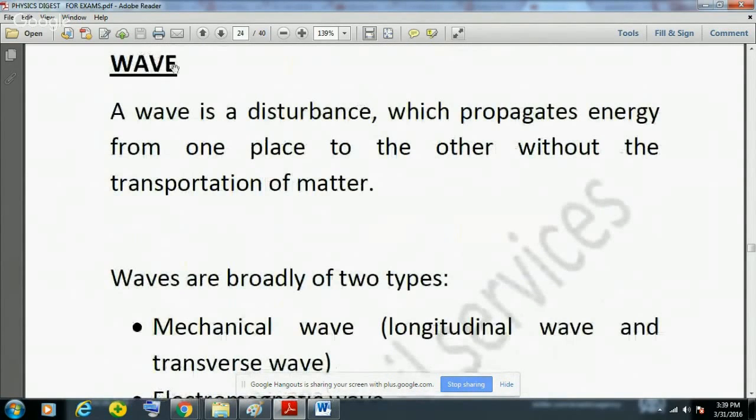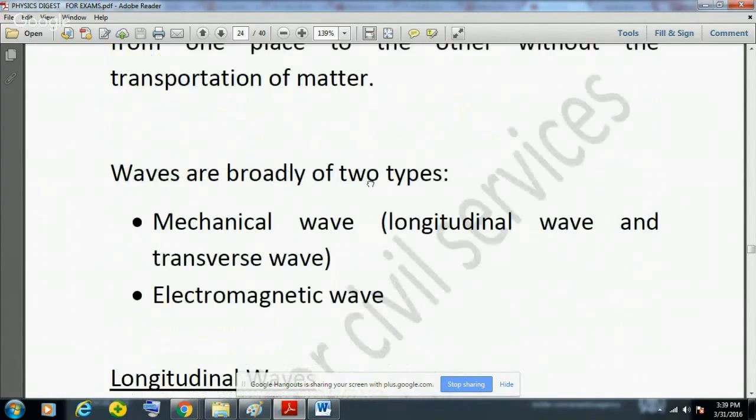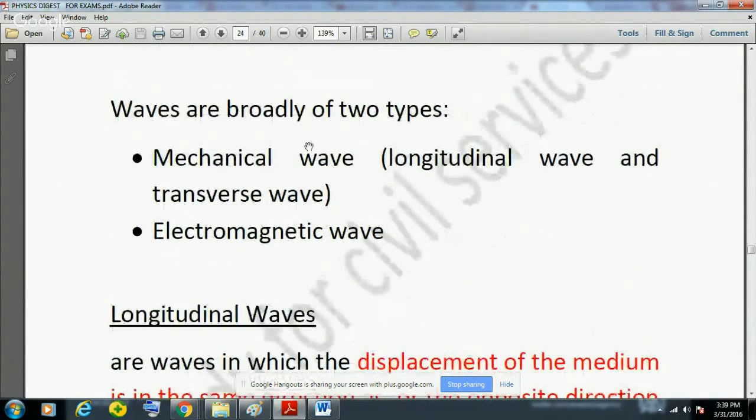Another concept is wave. A wave is actually a disturbance which propagates energy from one place to another without the transportation of matter. This is very important. It propagates energy from one place to another, but without the transportation of matter. Waves are broadly of two types. One is mechanical waves and the other is electromagnetic waves.